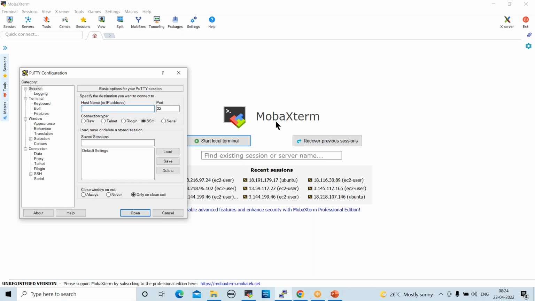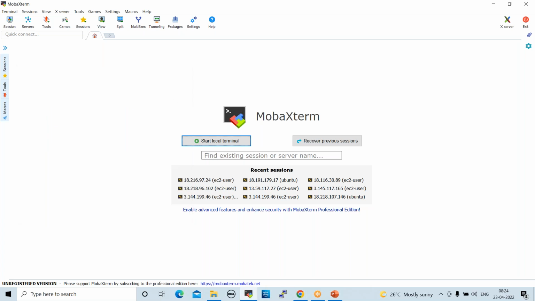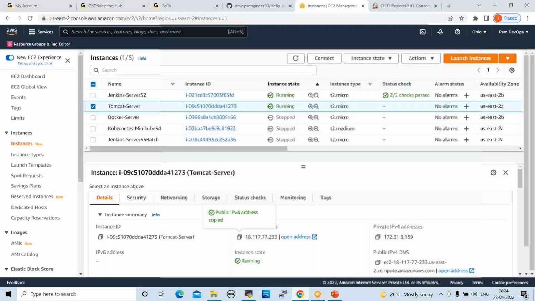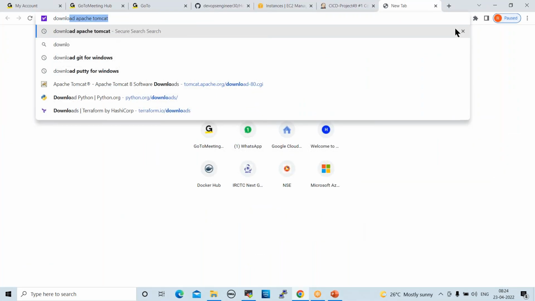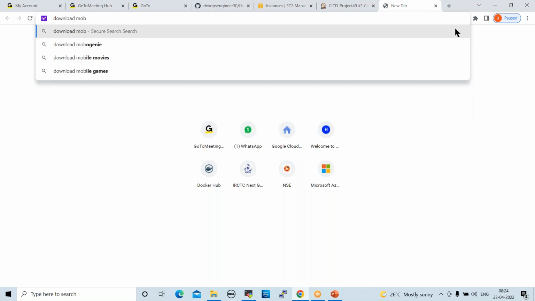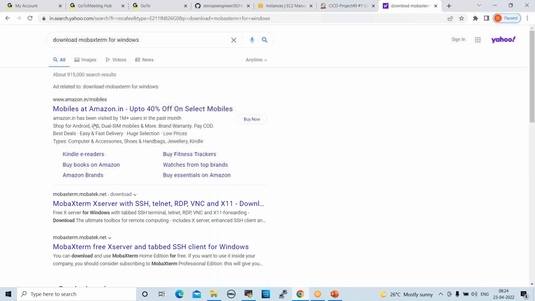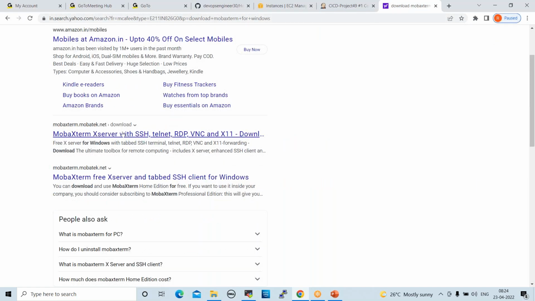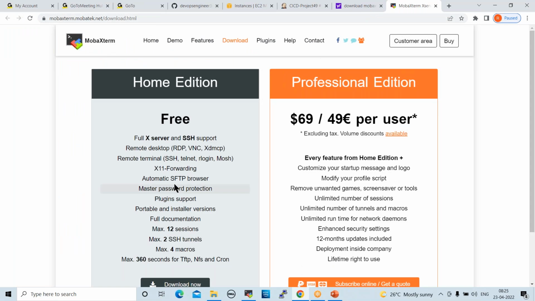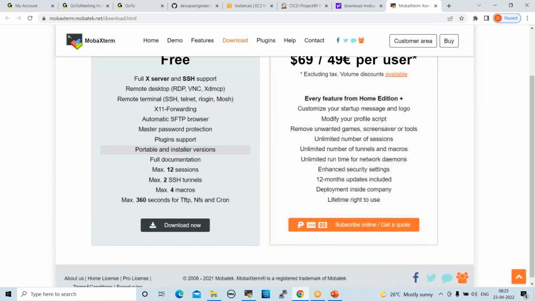Okay. Yeah, see here. Once you download, I'll show you. Download Mobile Extreme. See here, Mobile Extreme for Windows 10 or Windows. Click on this. See here, the Mobile Extreme official site. Click on this. Click on download now. The free edition you can download, right?